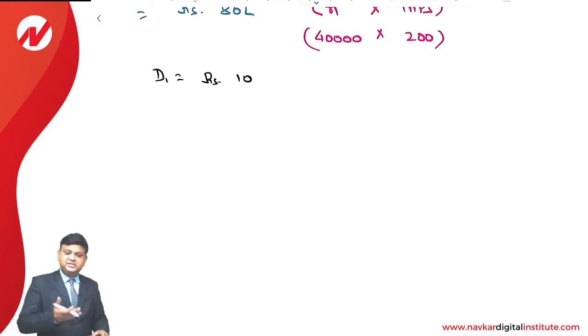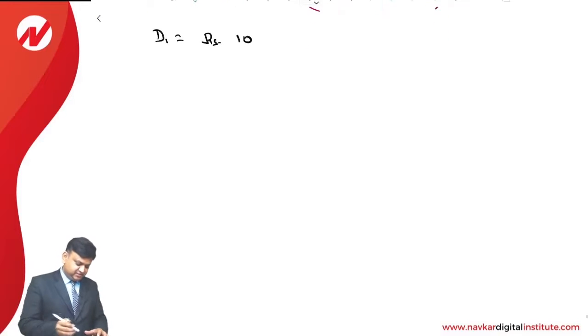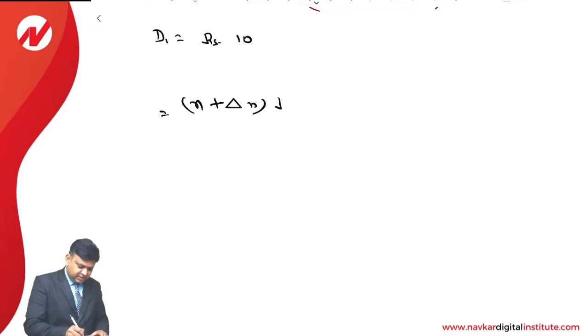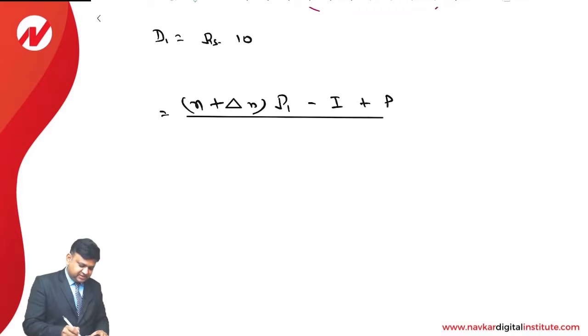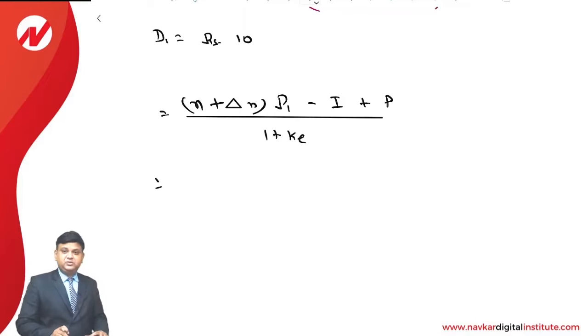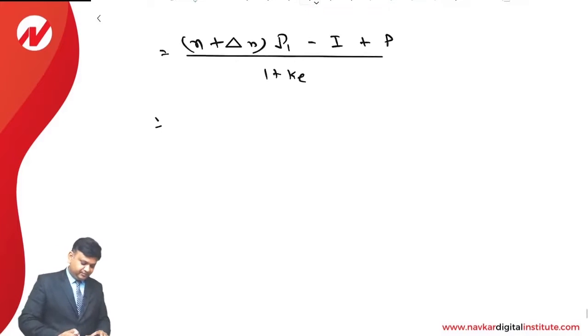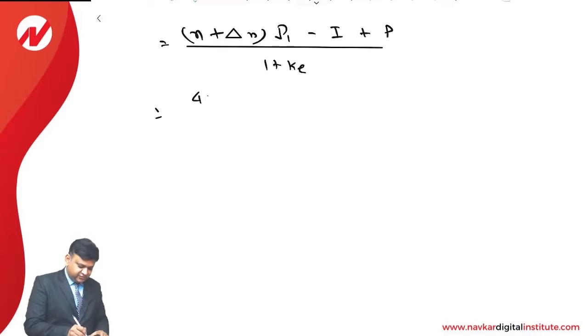Okay, in that case, let us understand how to calculate the answer. It is again n plus delta n into P1 minus I plus P whole divided by 1 plus K. This is the way we are required to do answer. What is existing number of shares? 40,000.